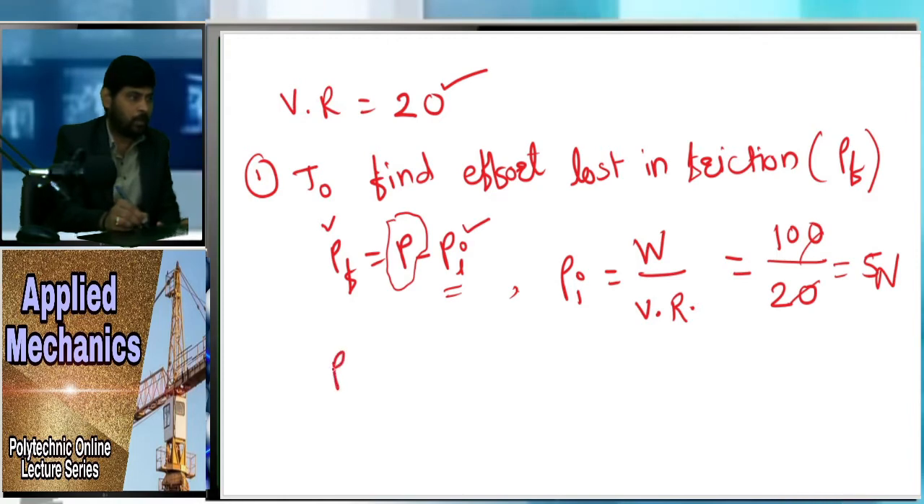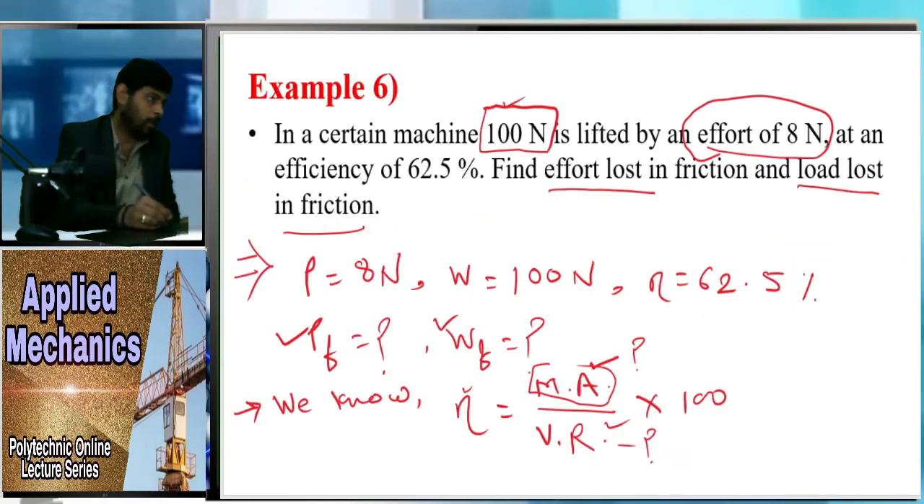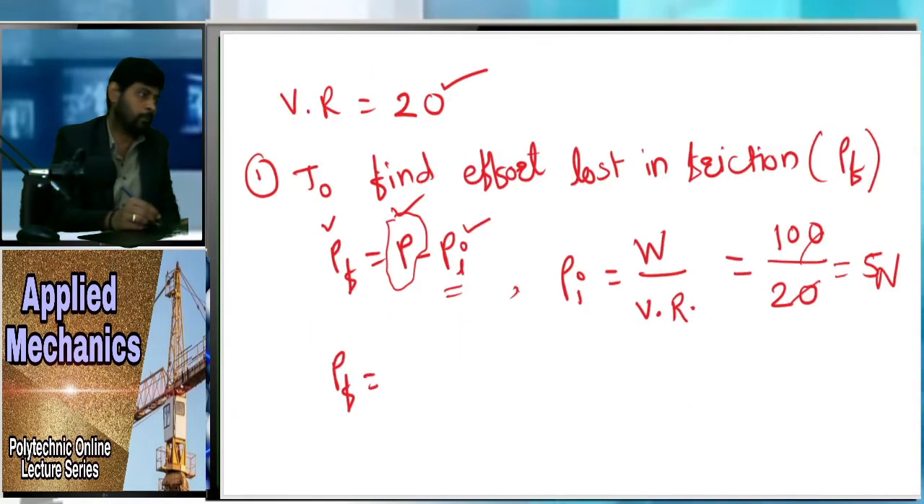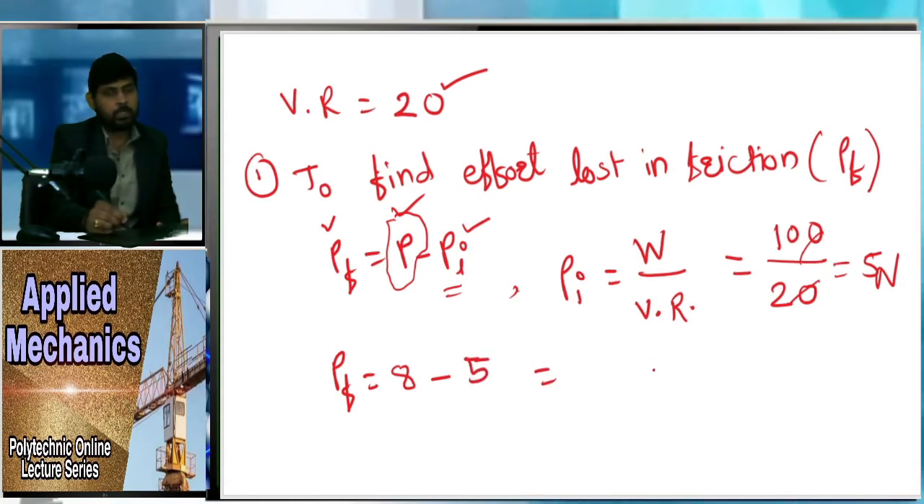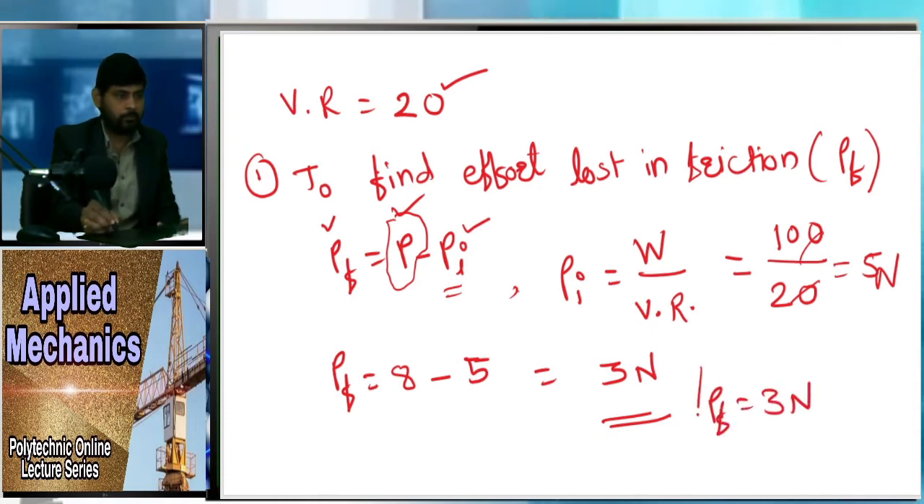Now we can find out the value of PF, that is P minus PI. The value of P is 8 Newton. So here you can write 8 Newton minus the value of PI, 5 Newton. Then the effort lost in friction is 3 Newton. This is your answer. So PF is 3 Newton. This is your first answer.